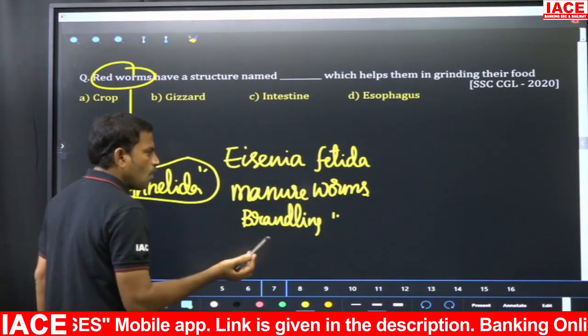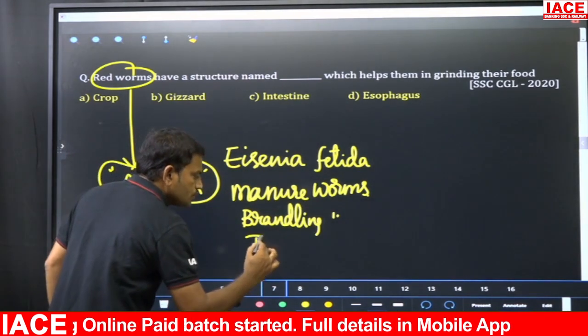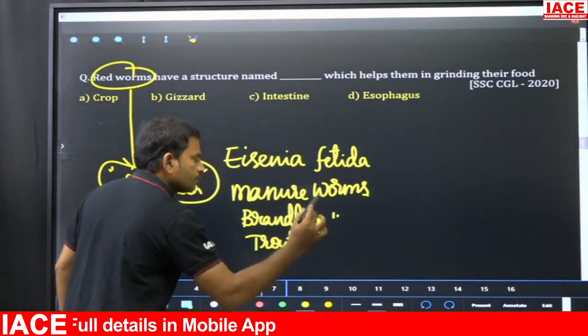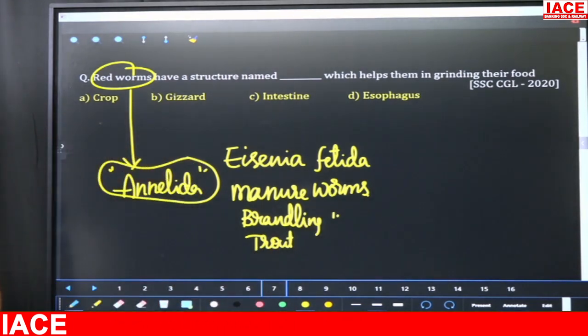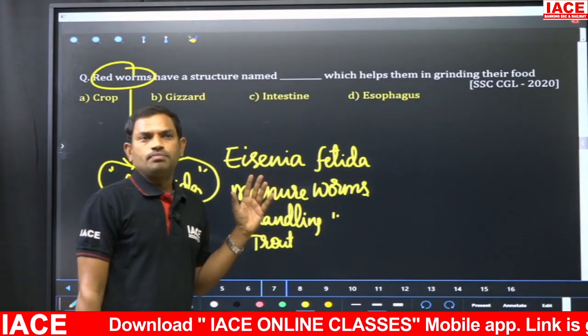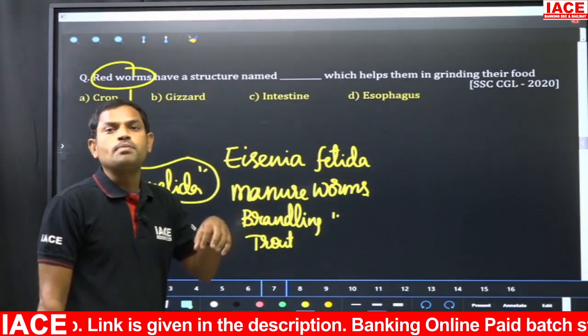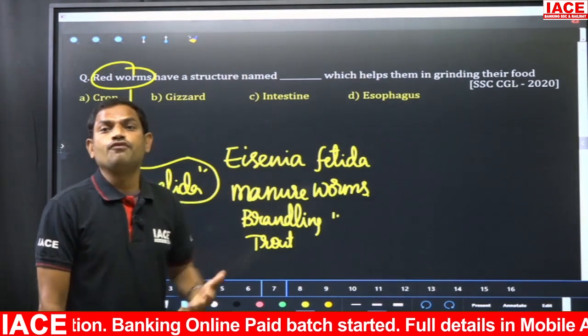They are also called trout worms. So they are also called trout worms, brandling worms and manure worms. They are also called penfish worms.